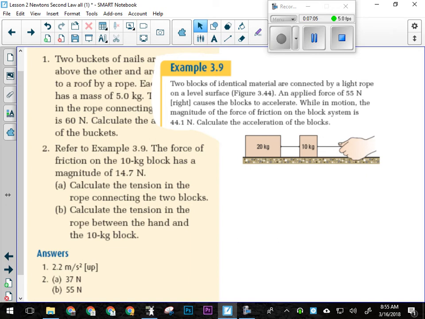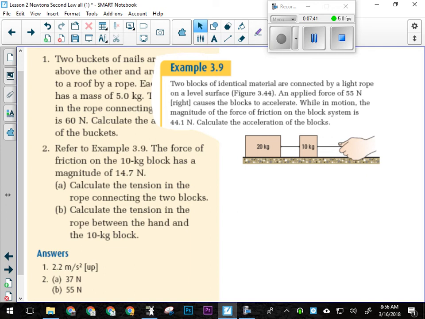That's actually the easiest question ever. Anybody know why? Actually, part B, you don't even have to calculate. They told you there's an applied force of 55 newtons that's causing the blocks to accelerate. That force is from the hand traveling through this rope here. So I don't know why they asked you to calculate. It's got to be a typo or something, because why would you calculate something you already know? The question told us that this force is 55 newtons.